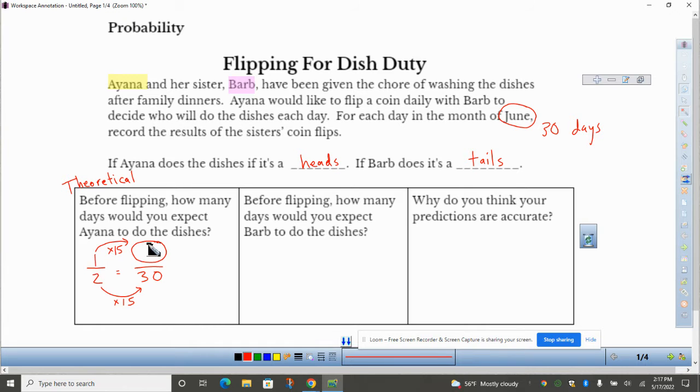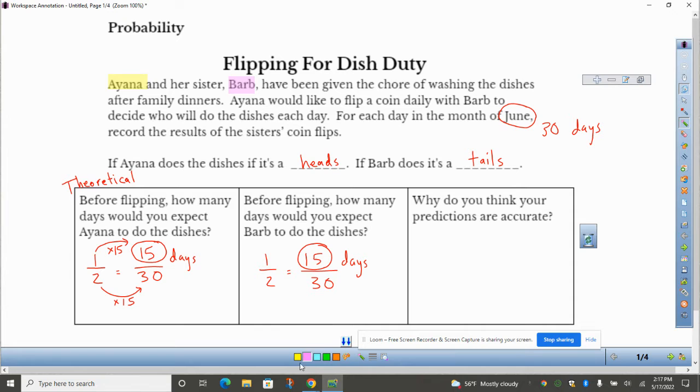So if the probability is 1 out of 2, we're saying that we expect her to do the dishes for 15 days. And that would mean Barb is tails. That's also 1 out of 2. And that would also mean that we'd expect that she would do the dishes for 15 days. This is our theoretical probability. This is what we'd expect to happen. Hopefully it works out that way.